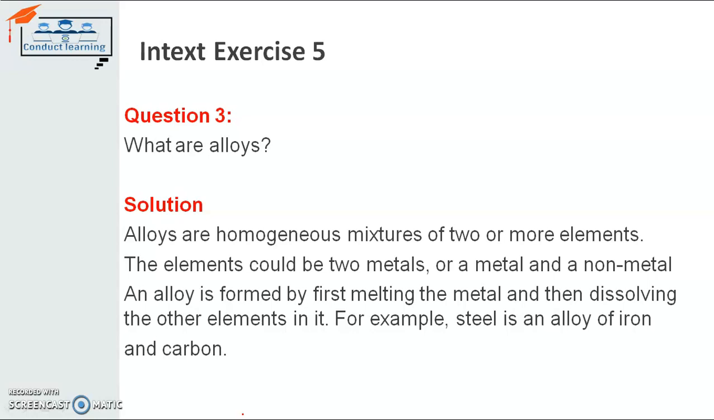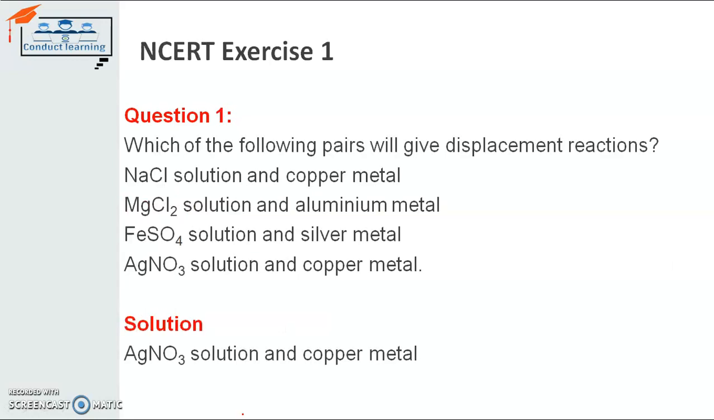So, how are alloys formed? Alloys are formed by melting a metal and dissolving the other element, either a metal or a non-metal, because I told you, an alloy can be the combination of two metals or a metal and a non-metal. So the first metal for which we want an alloy, we will melt it. After that, the other metal or non-metal will dissolve in it, so that the alloy will be formed. And the example of an alloy is steel. Steel is the alloy of iron and carbon, where iron is a metal and carbon is a non-metal.